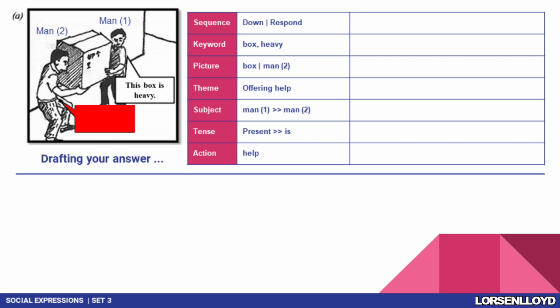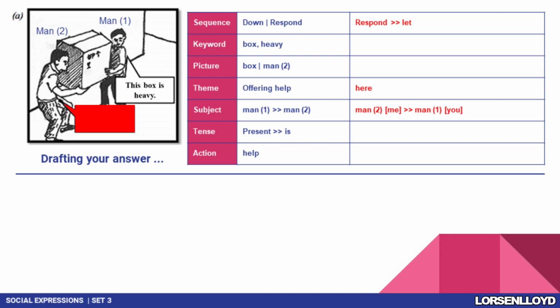Let's look at sequence. Since it's a response, I can think about a word which is let. In Chinese, it sounds like 让, something like that. And we're gonna skip keyword and picture. So we're gonna look at theme. In this section, I can think about one word which is here. In Chinese, it sounds like 来, something like that. And the subject will be man number 2, which refers to himself. It becomes me. And he's talking to man number 1, which is you. So it's me and you.